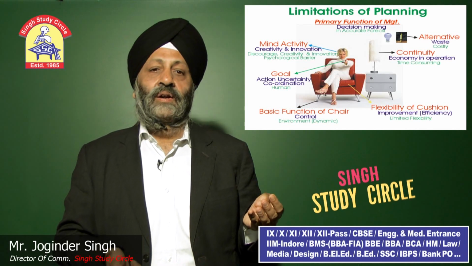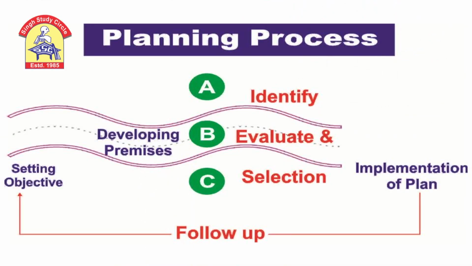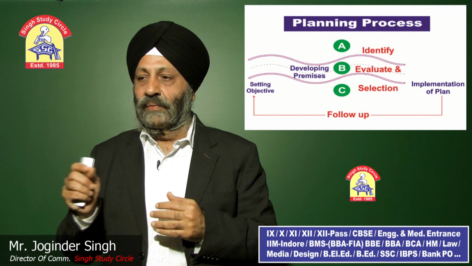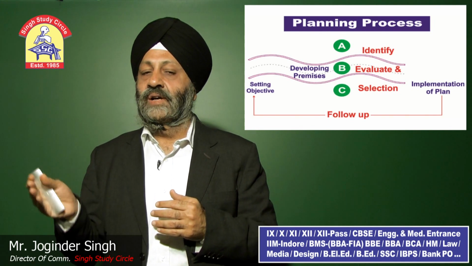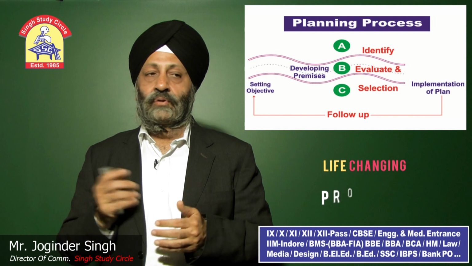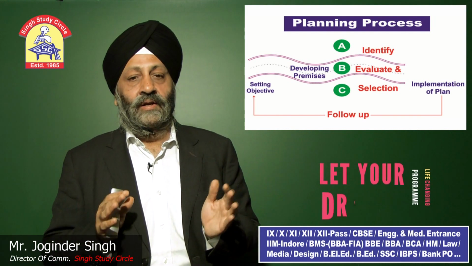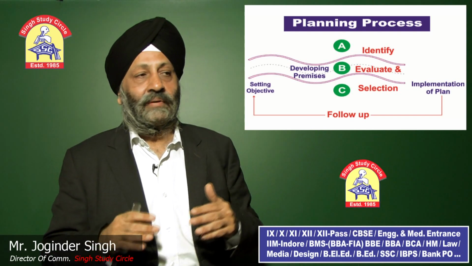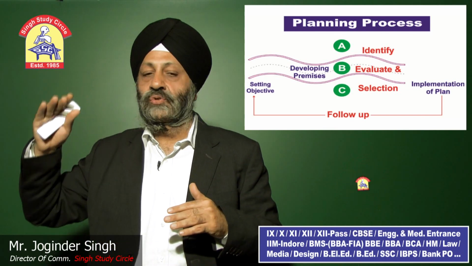Last is types of plan. To remember it, you can use a very simple technique, the planning process. First of all, setting objective. What is the meaning? Let us assume a person came to me, saying I want to start a business. I ask him, what are your objectives? He said, okay sir, I will open a restaurant. So first, setting objective is done. Then he again came to me, saying I will open a restaurant. I asked, have you purchased premises? So the second point is developing premises. This is how you can remember it like a story.